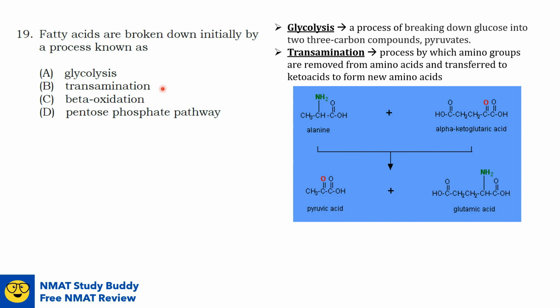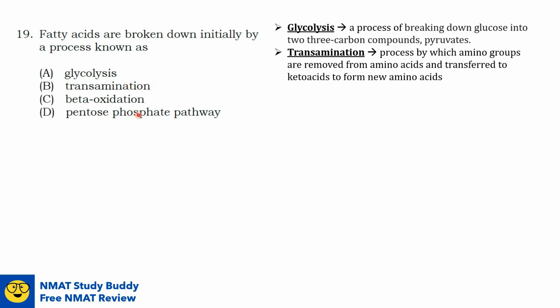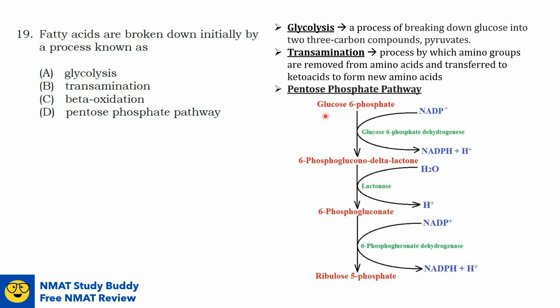So we already know transamination involves an amino group instead of fatty acids, so we can now eliminate this. Option D, from the word pentose, meaning sugar, we can already tell that this will involve sugar rather than fatty acids. But let us still take a look at the pentose phosphate pathway. In the pentose phosphate pathway, you have glucose 6-phosphate, and its breakdown will produce ribulose 5-phosphate, which is a pentose. That's why it is called the pentose phosphate pathway.